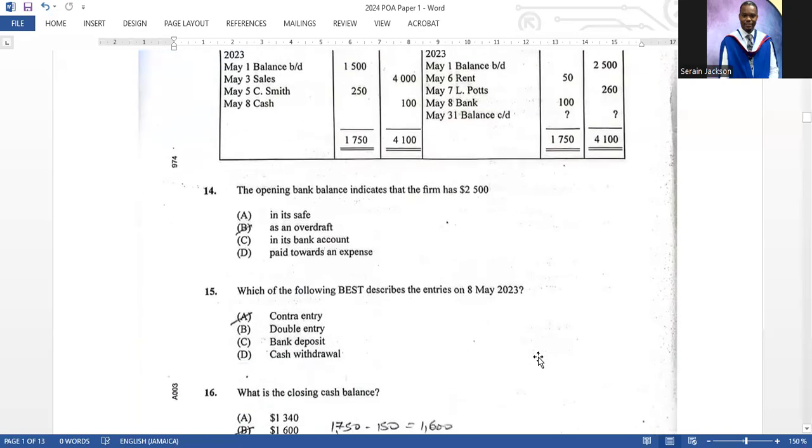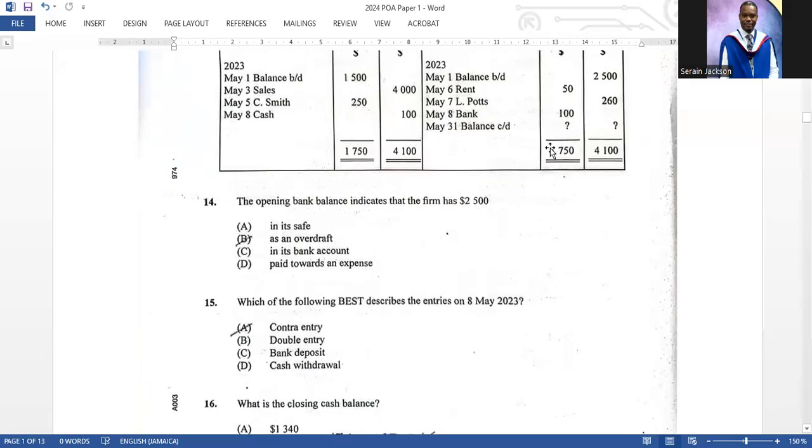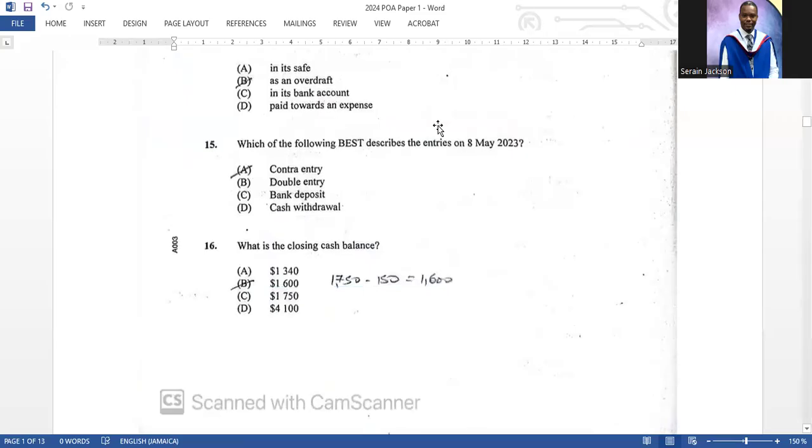Yes. 15. Which of the following best describes the entries on the 8th of May, 2023? It is a contra entry. If you look at it, May 8th, it's on both sides. That's a contra entry. Number 16.